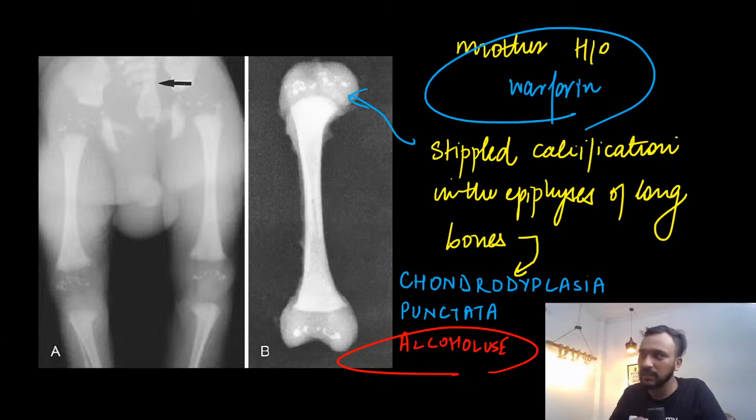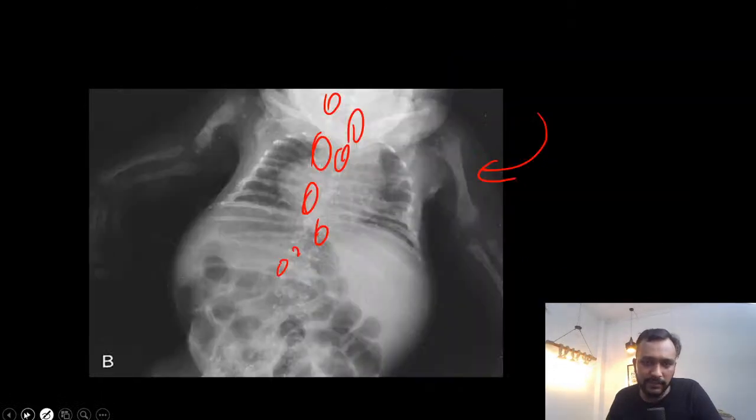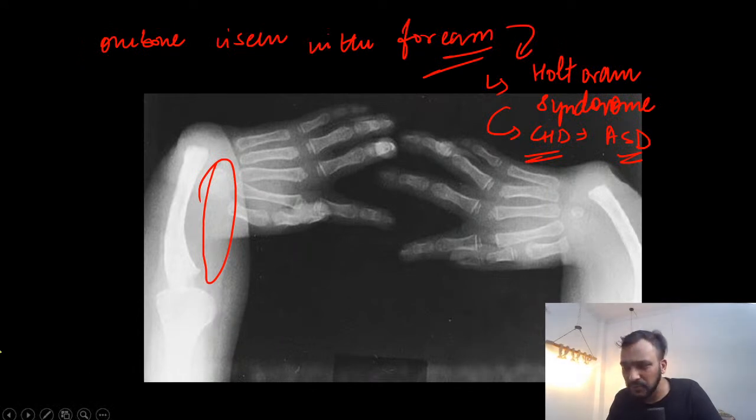Then this patient had history of warfarin use, and the baby that was born to this mother showed stippled calcification in the epiphysis of the long bones. And this is a disorder of chondrodysplasia punctata. When X-ray of the spine was also done, we could see that there was stippled calcification in the vertebra.